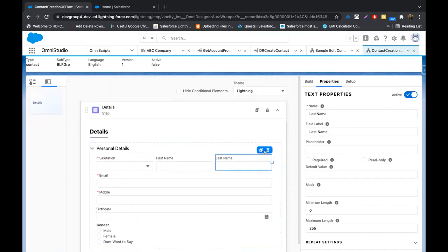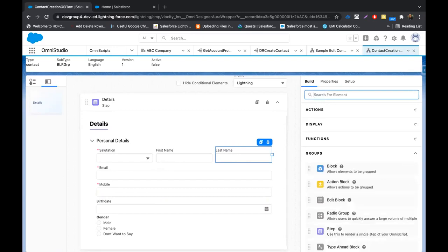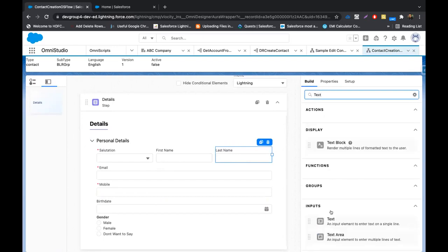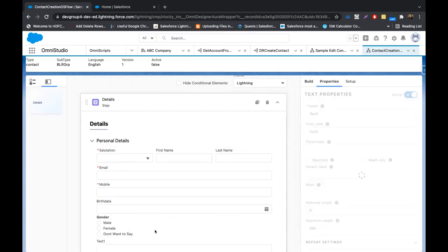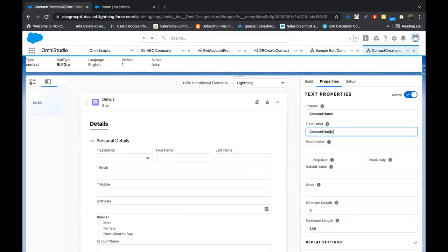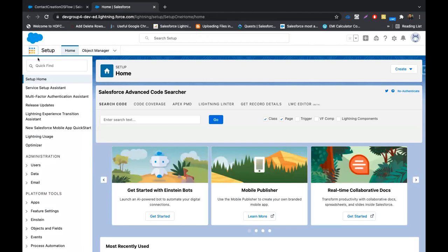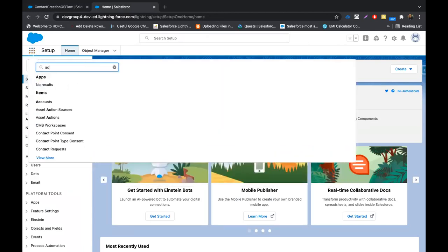Now we need one more element. We want to show under which account this is getting created. So I'll put one text element here and call it account name. Since the account name should not be changed by the customer, I'll mark it as read only. So we will have to get the data for this account, and from where will we get this data? Now if you remember, in the previous demo, I had an account.